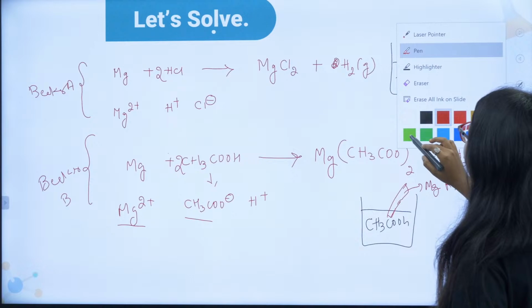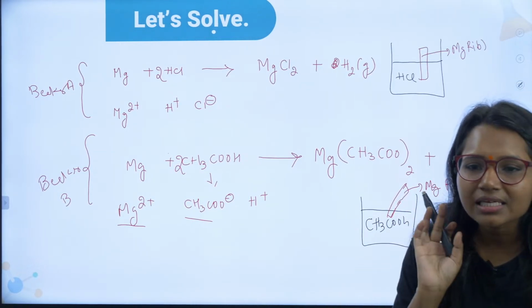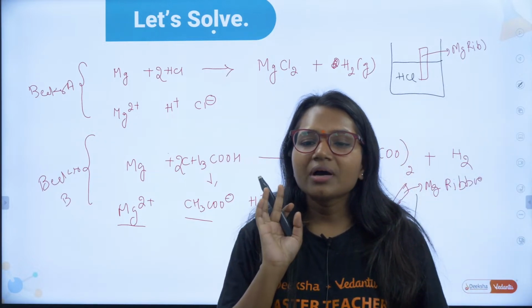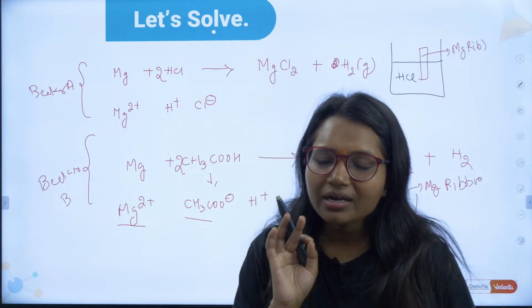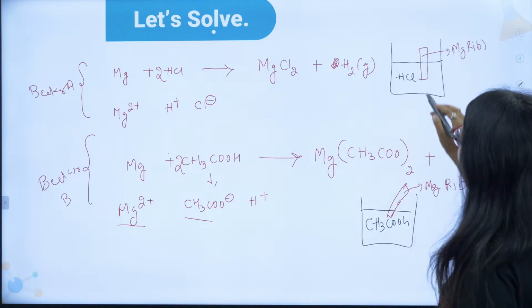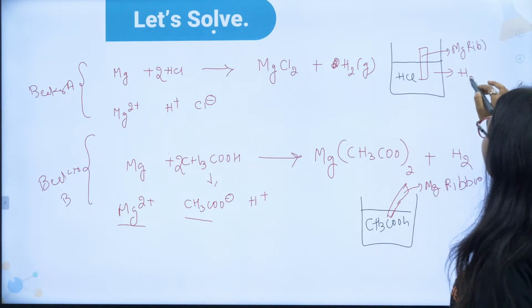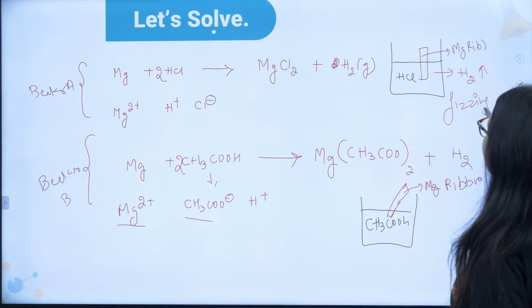Whether it is HCl or acetic acid, in both cases, very good, Manikanta, absolutely correct. It is magnesium acetate. Shri Mani, your answer is absolutely correct. So in both cases, H2 gas will release, and that's why the fizzing sound will come.